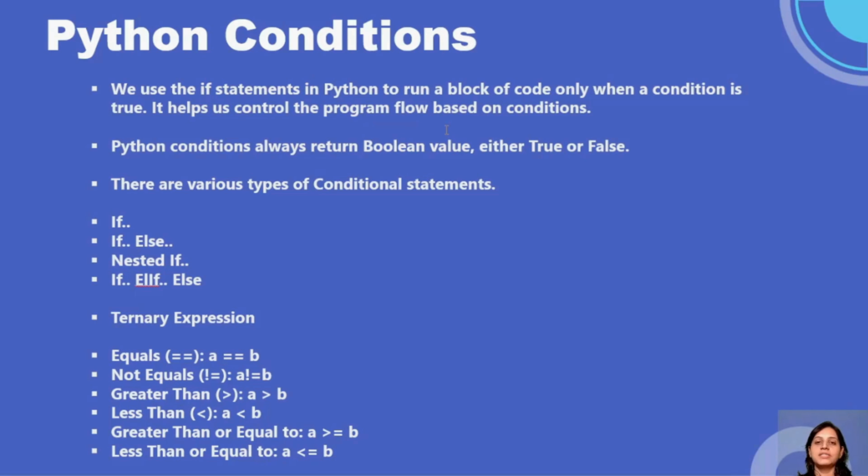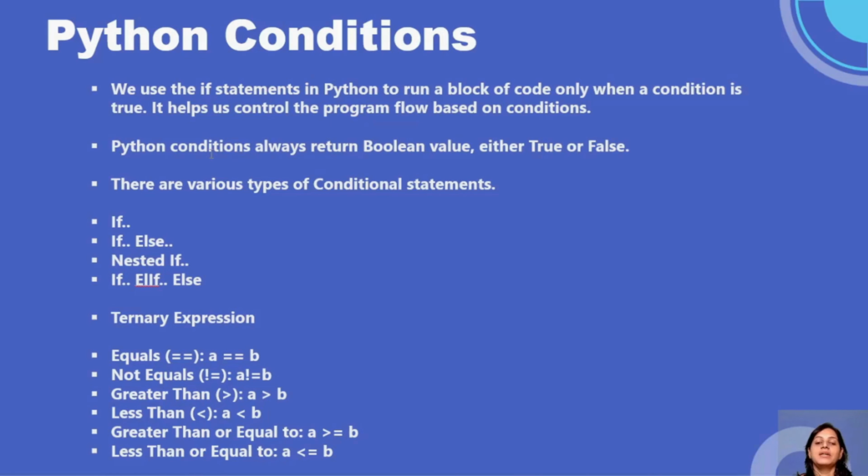So conditions are nothing but a way to control the flow of execution in our program. We put in conditions or filters, so that they filter the output from that code and it flows to the rest of the code, right?